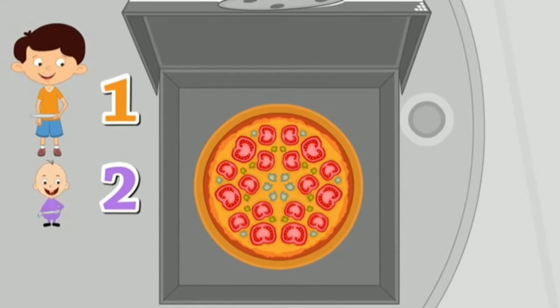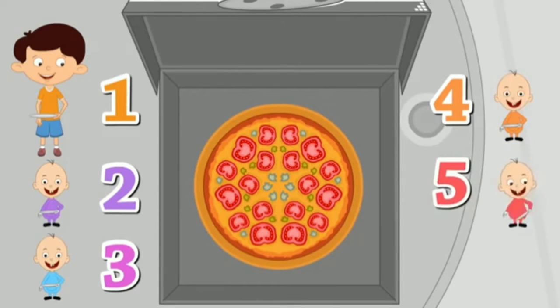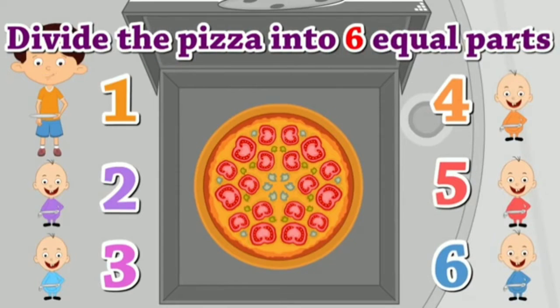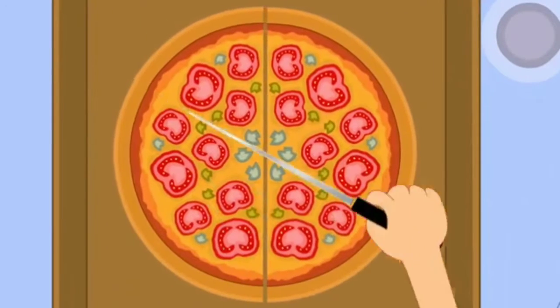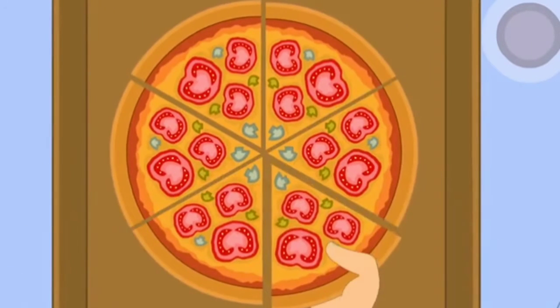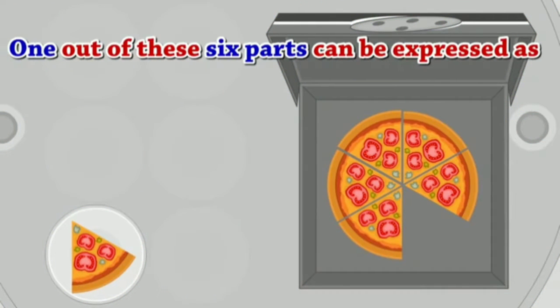Now first Tommy is there. Then his 5 brothers. So totally how many are there? 5 plus 1, totally 6 are there. So divide the pizza into 6 equal parts. So now Tommy is dividing the pizza into equally 6 parts. He is taking one piece and keeping it in the plate.